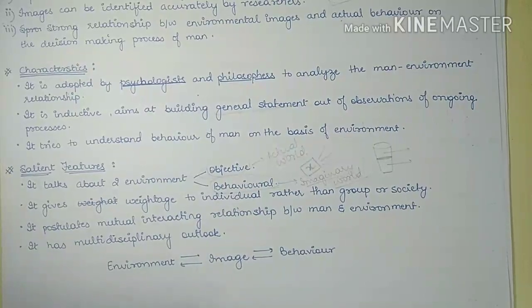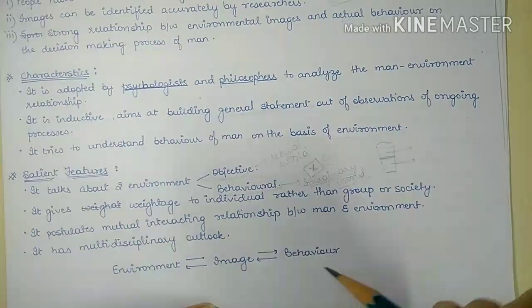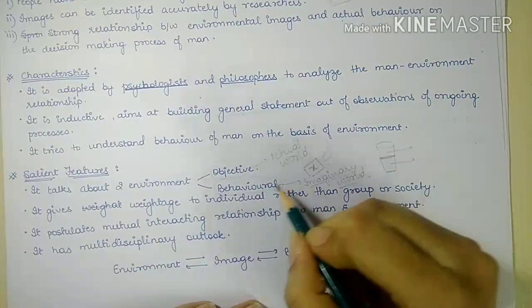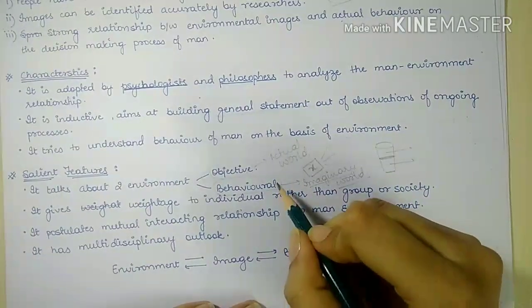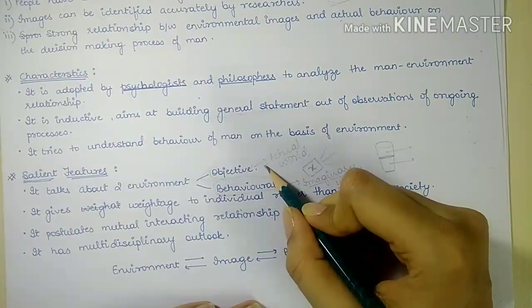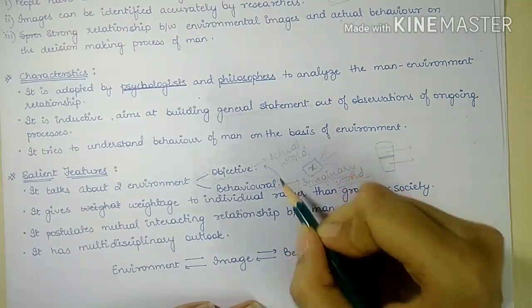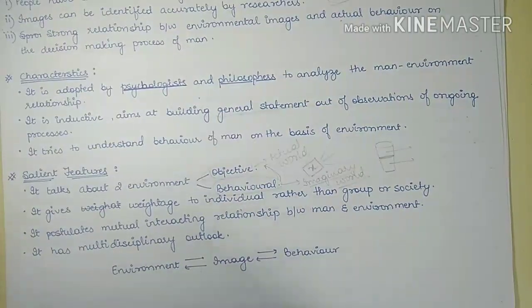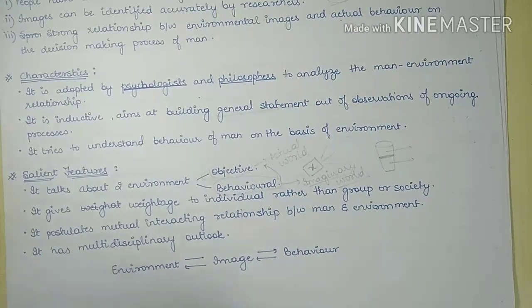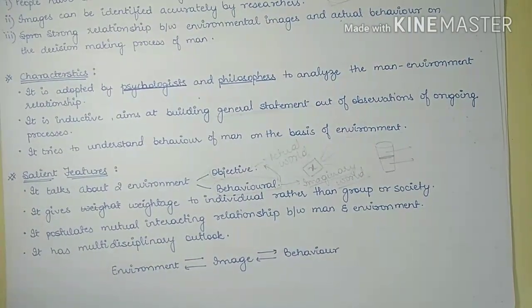The more knowledgeable the person is, the more the image of the imaginary world, or the behavioral environment, will be close to the objective environment. Now this decision making process is influenced by the environment, hence the decision making process also changes with the knowledge of the person.